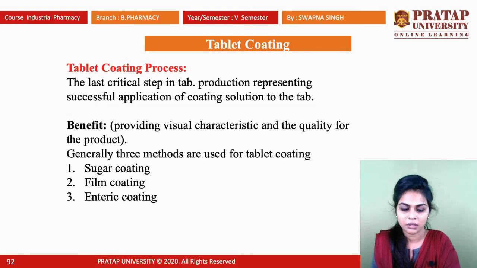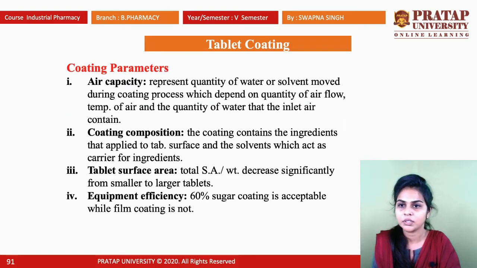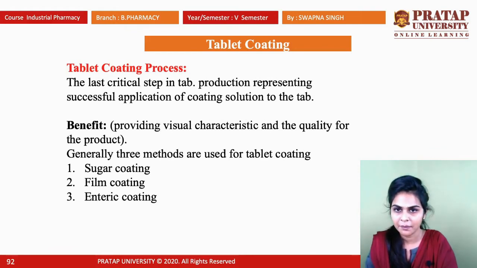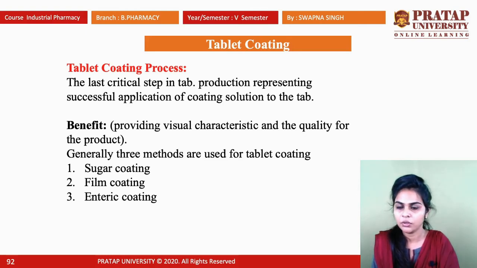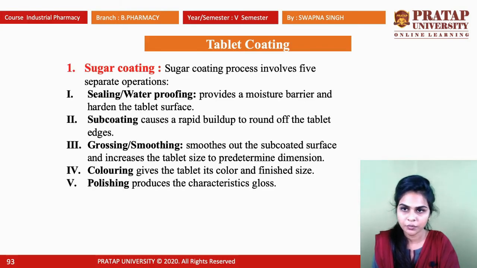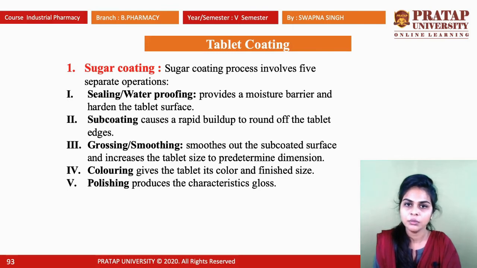Next is the coating process. This is the last step in tablet manufacturing. The benefits are providing visual characteristics and quality for the product. Generally, three methods are used for tablet coating: sugar coating, film coating, and enteric coating. So the first one is sugar coating. The sugar coating process involves 5 separate operations.